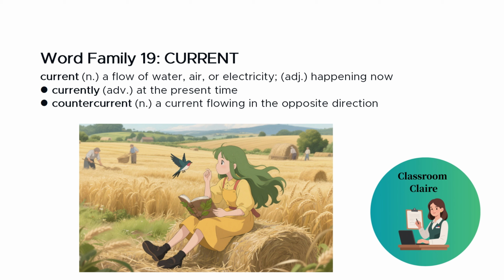Our 19th word family is current. As a noun, a current is a flow of water, air, or electricity. Ocean currents affect global weather patterns. As an adjective, current means happening now or belonging to the present time. What is the current temperature? She reads current news every morning.